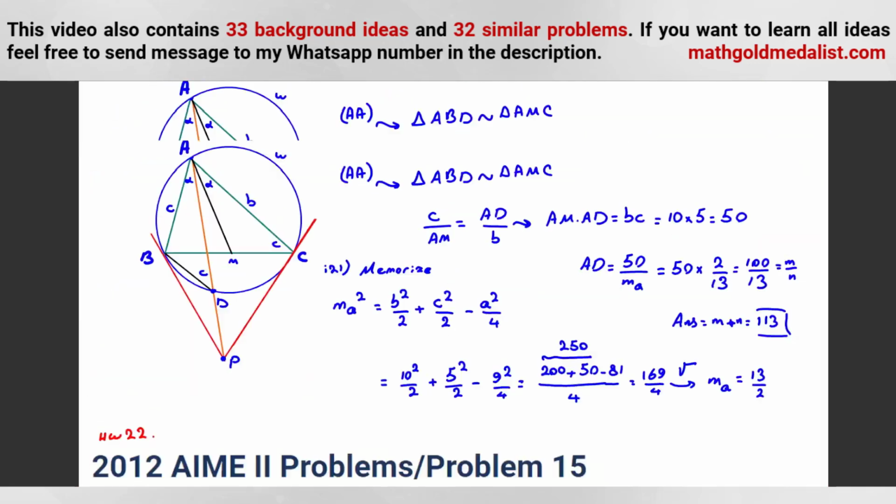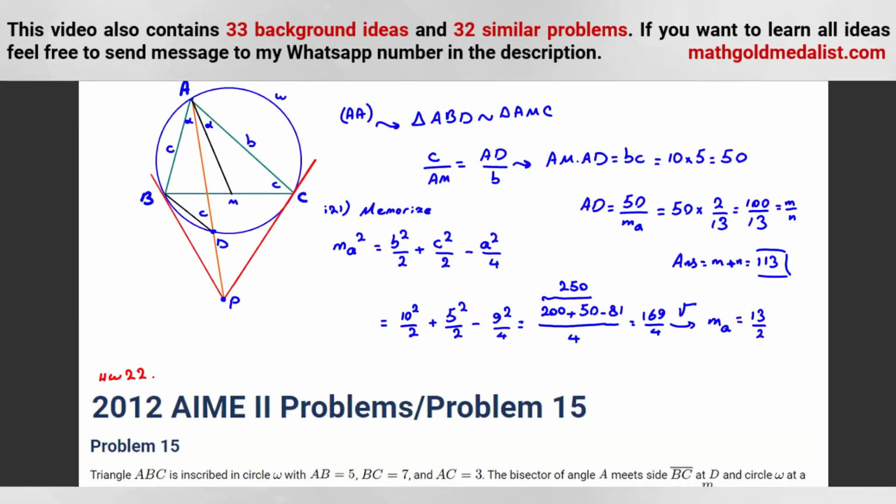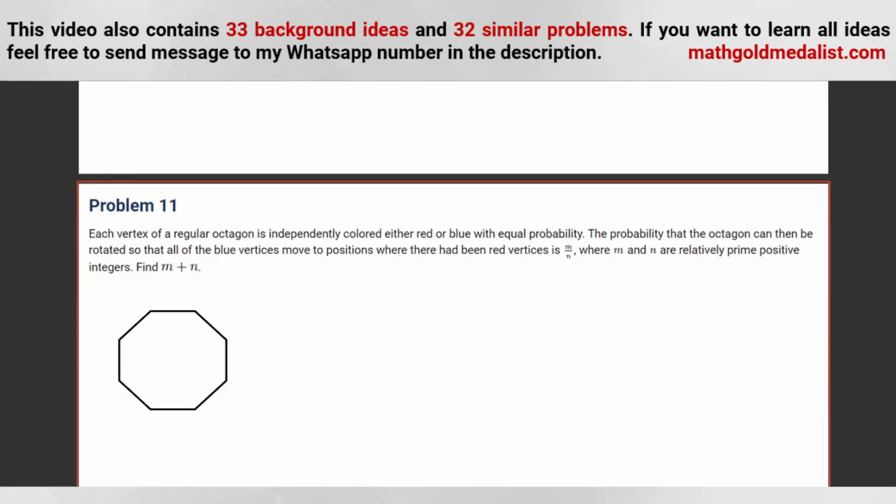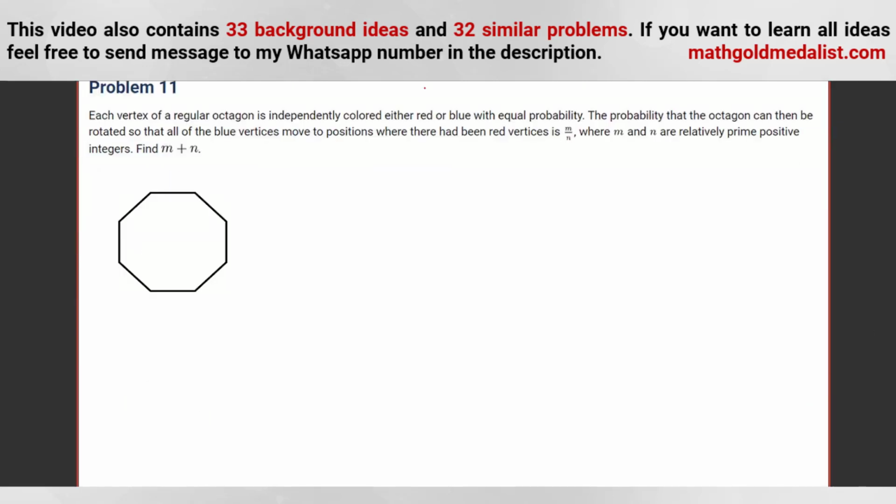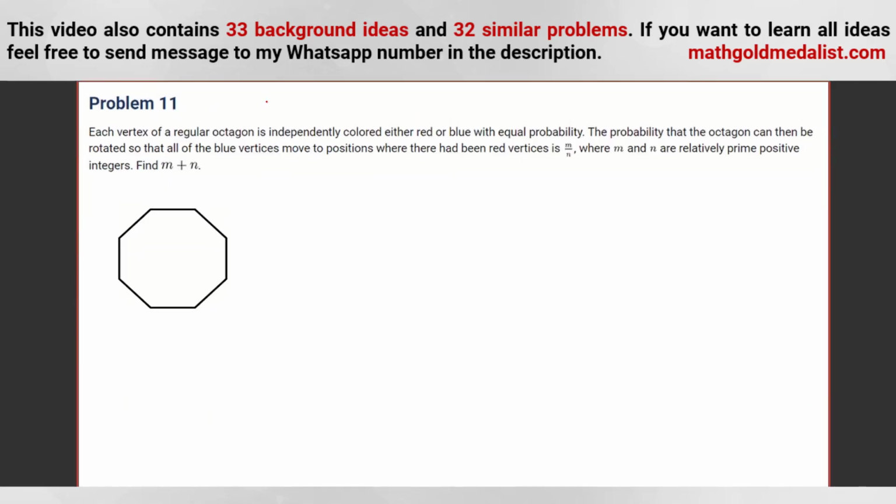So let's see, it will be which idea? Idea 22. For this problem, as I said before the exam, casework is always useful. Casework. Casework on what? You should consider what property and split the problem into smaller cases with respect to that property. Here we can consider the number of reds.